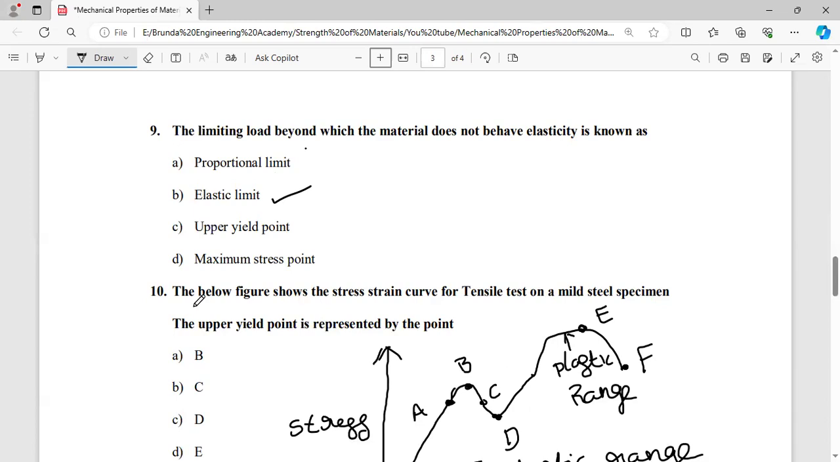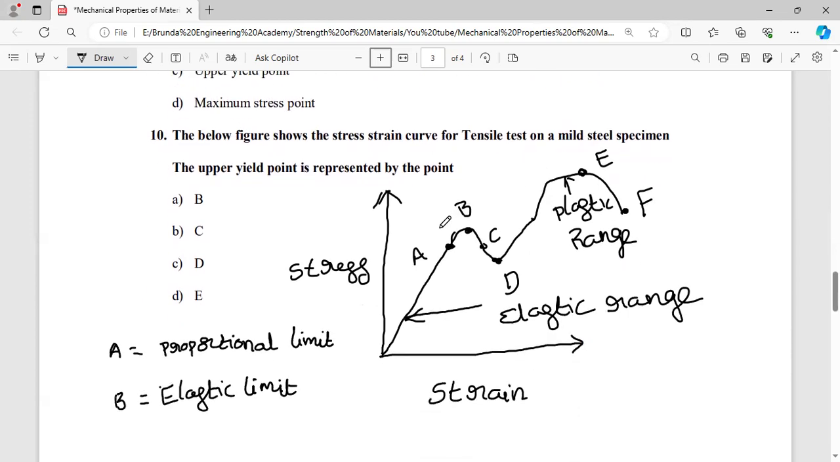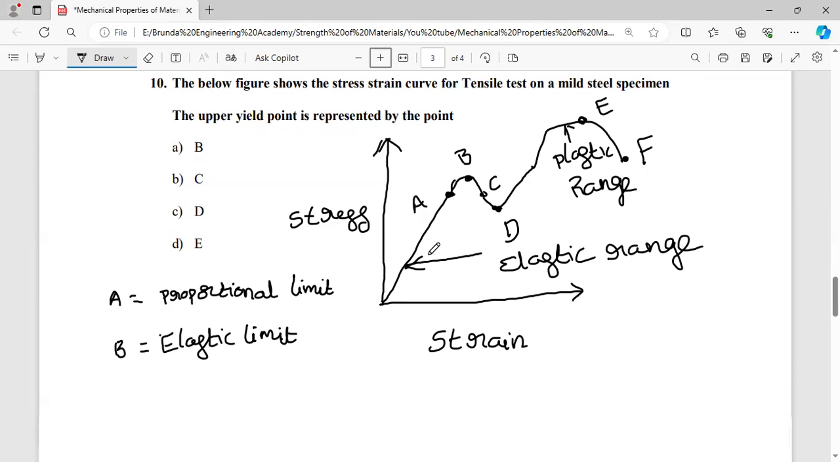Next, coming to another bit, the figure shows the stress strain curve for a tensile test on a mild steel specimen. Now the upper yield point is represented by which point? For that purpose, I will explain all the points clearly. Here A is the proportional limit and B is the elastic limit. Next, C is the upper yield point.